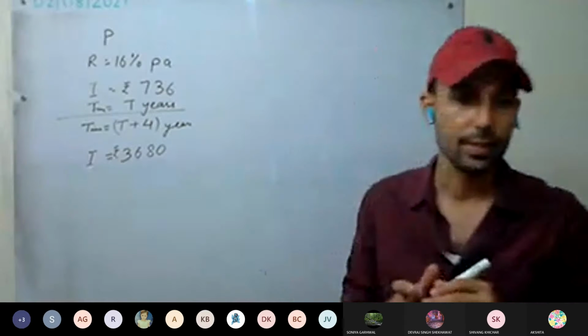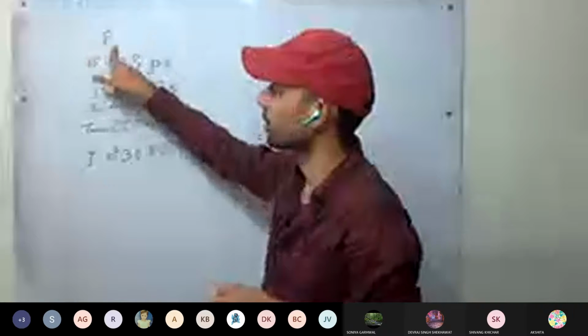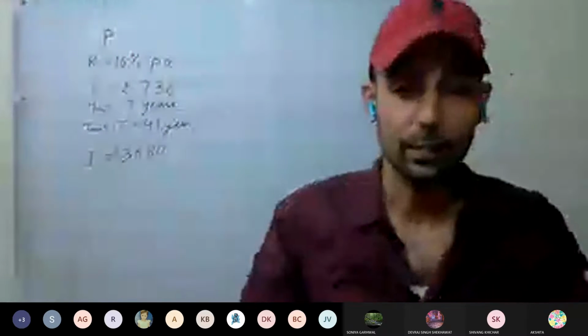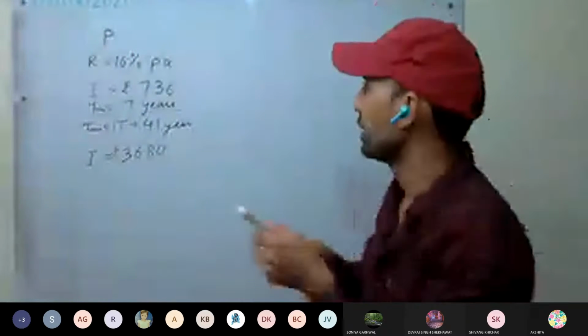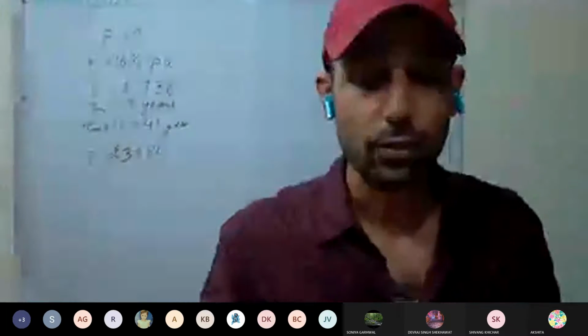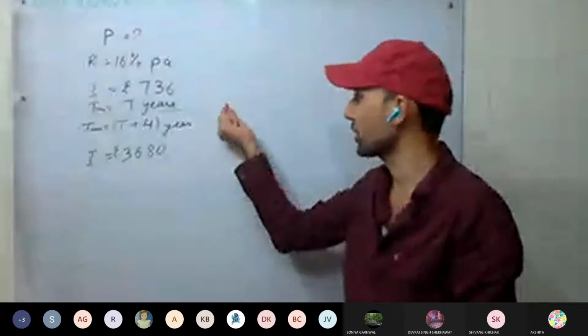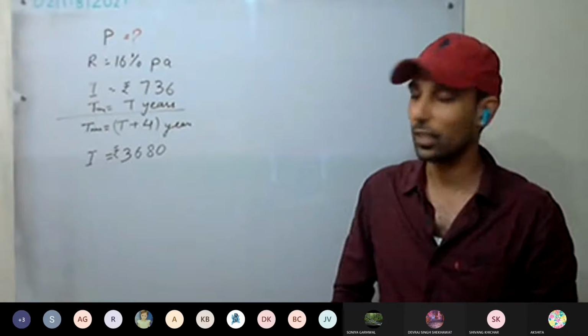And we have to find the sum of money. That is what we have to calculate. Have you understood the question? This is a very important question. If you understand it, we'll be able to solve it in just one line. That we'll discuss afterwards.